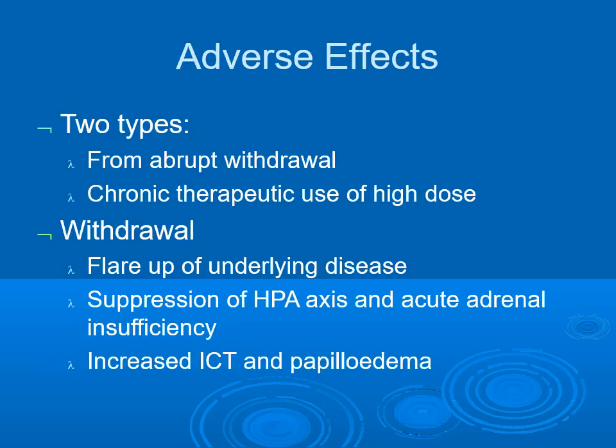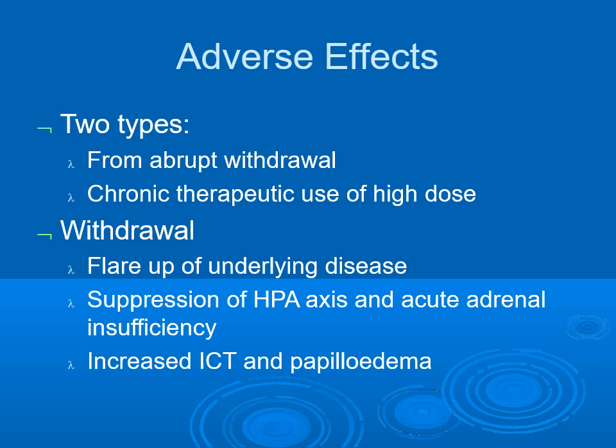Adverse effects of steroids. Two types of adverse effects appear because of steroid therapy. First, because of abrupt withdrawal of steroids. Second, chronic therapeutic use of high doses of steroids. First, withdrawal that leads to flare up of the underlying disease, suppression of HPA axis and acute adrenal insufficiency.